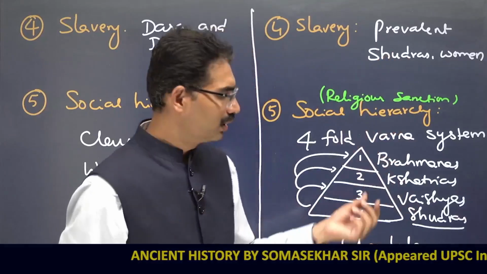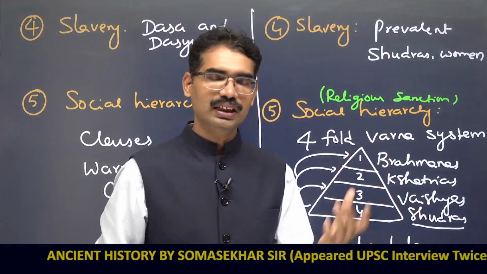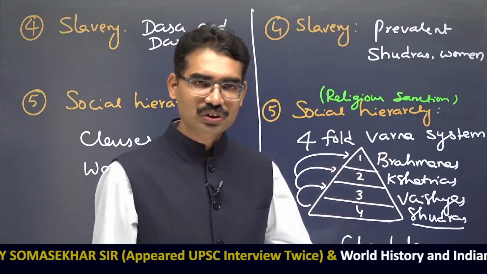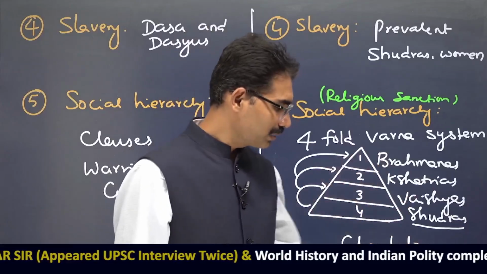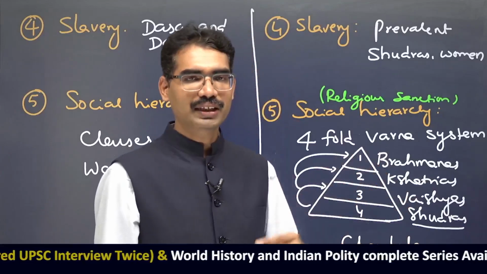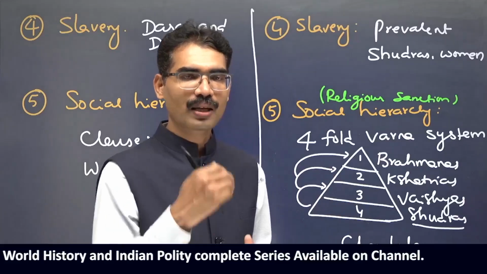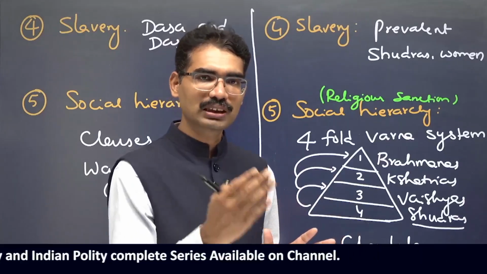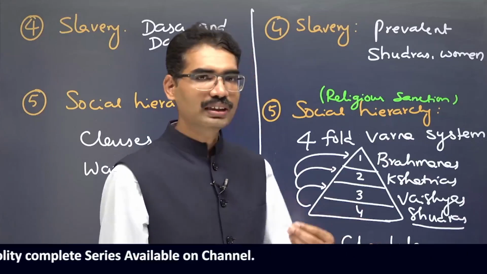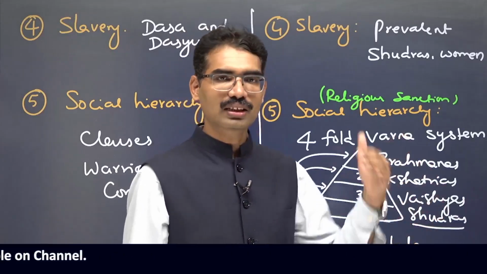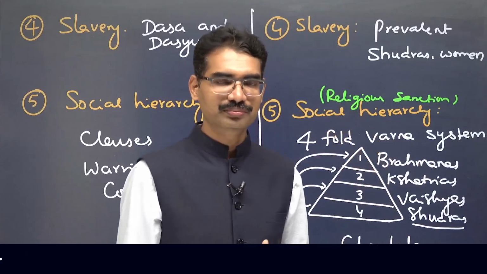In that way, it continued to prevail in Indian society till recent times. After the Indian Constitution came into existence, Article 17 declared untouchability a sin. Nobody should have this kind of practice. If anyone practices untouchability, they will be imprisoned. So with the Constitution, we tried to eliminate this kind of social hierarchy or vertical segregation of society.